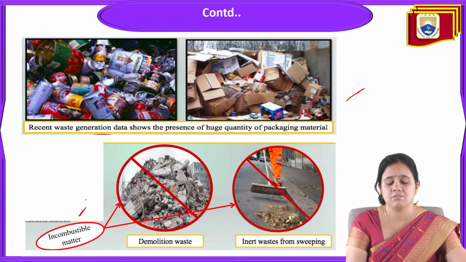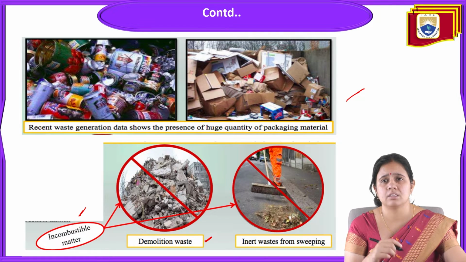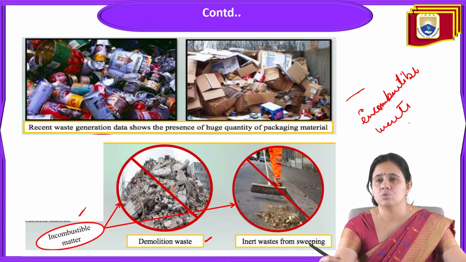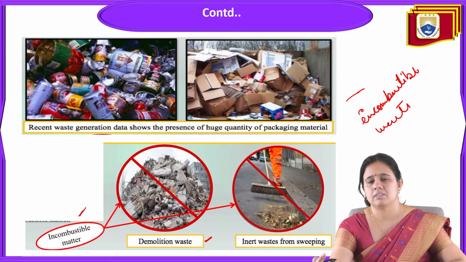In incombustible material, first is the demolition waste. Demolition waste cannot go for the incinerator. It can go for recycling. Then there is inert waste from street sweeping. From street sweeping, many inert wastes are there. So these two are incombustible waste, and it cannot be used for the incinerator plant. This is the recent change in the trend of waste. Nowadays, more waste is generated with a huge quantity of packaging material.